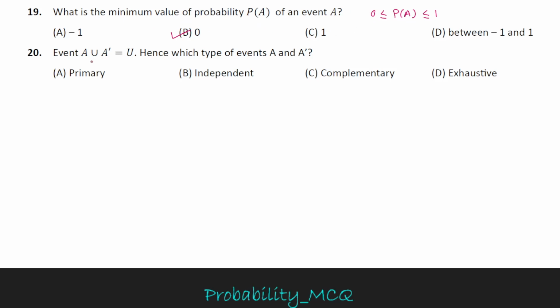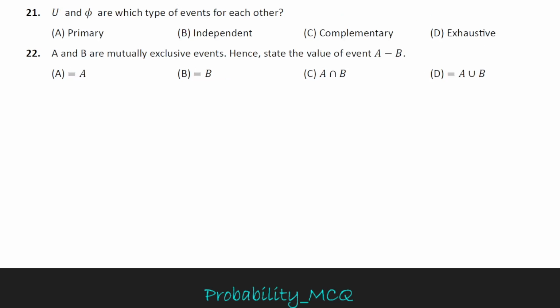Question number 20 is about event A union A prime equal to U. For two events, if the union equals U, the sample space, then the events are exhaustive events. Option D is the correct option, exhaustive event. MCQ number 21 asks that U and phi are which type of events for each other. Primary events, no, it is the wrong option. Independent event, no, it is not an independent event. Complementary event, okay. U and phi are complementary events, hence option C is the correct option.